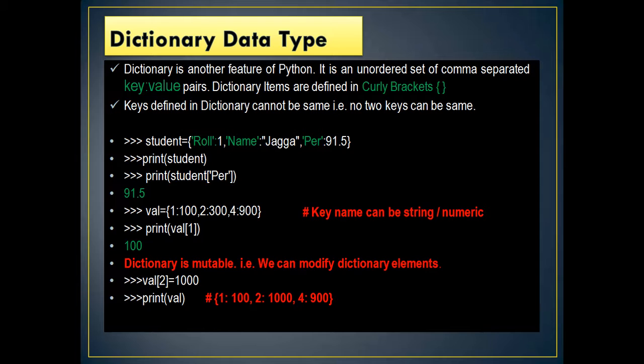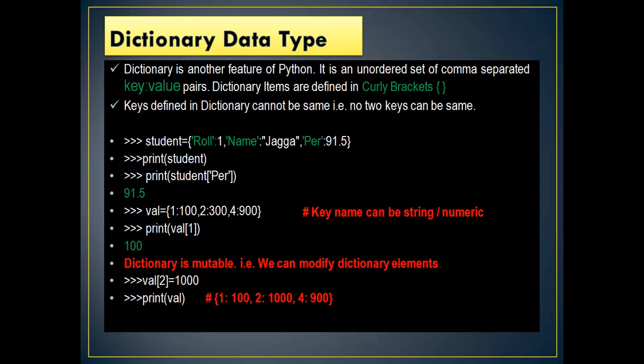The last data type which you are going to see is the dictionary data type. Okay, we'll do it in detail in Revision Tour 2, but in Revision Tour 1 we'd just like to see what exactly this dictionary data type is. Dictionary is another feature of Python. It is an unordered set of comma separated key value pairs. Dictionary items are defined in curly brackets.